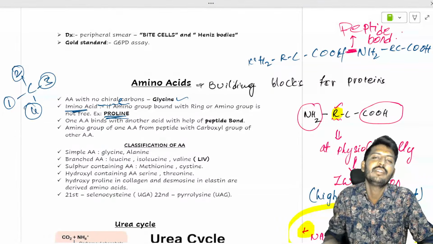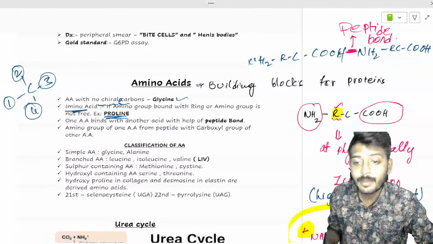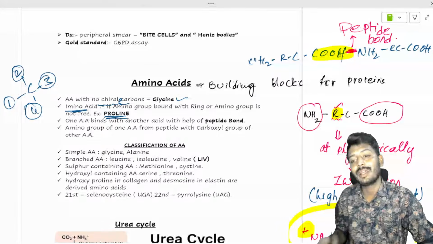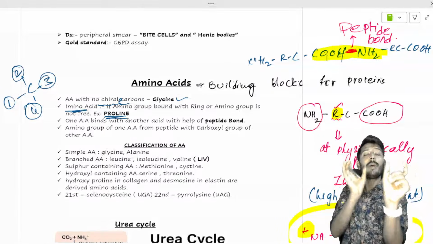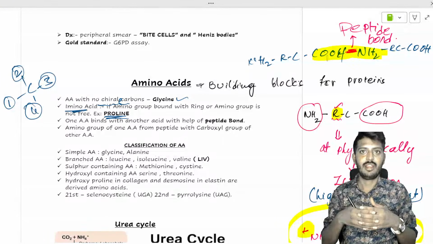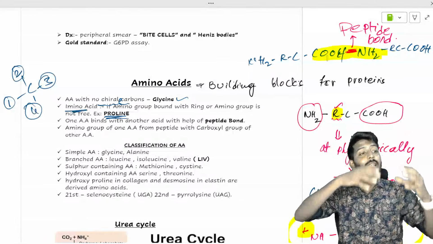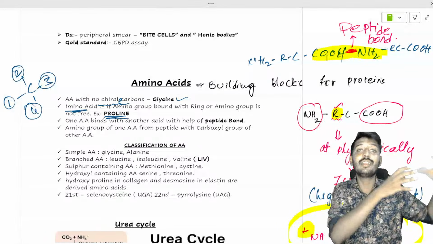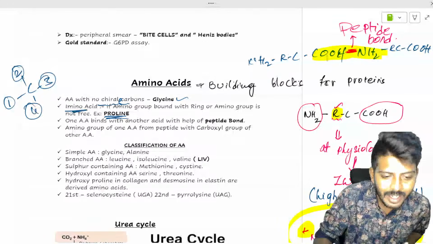James Bond. No, not James Bond. Peptide bond. The peptide bond is present between the COOH group of one amino acid and the NH2 group of another amino acid. So ammonia group और COOH group दोनों एक साथ जुड़ जाते हैं. फिर क्या बनता है? Peptide bond. So multiple amino acids, if they are attached, will form a protein. Understood? Okay. Now let's go to the classification.